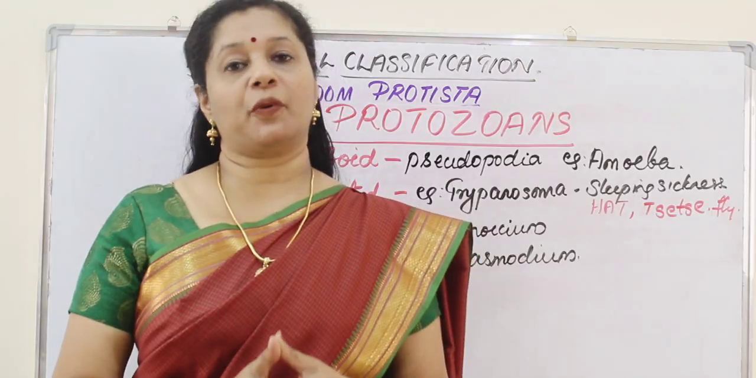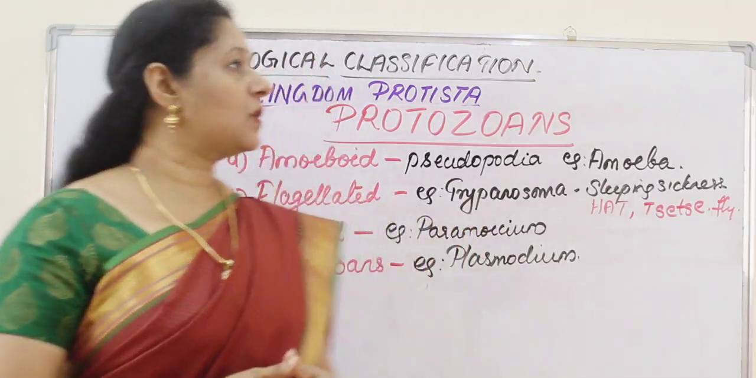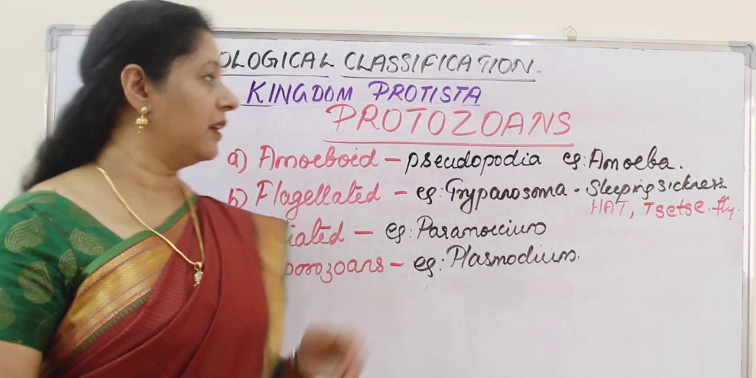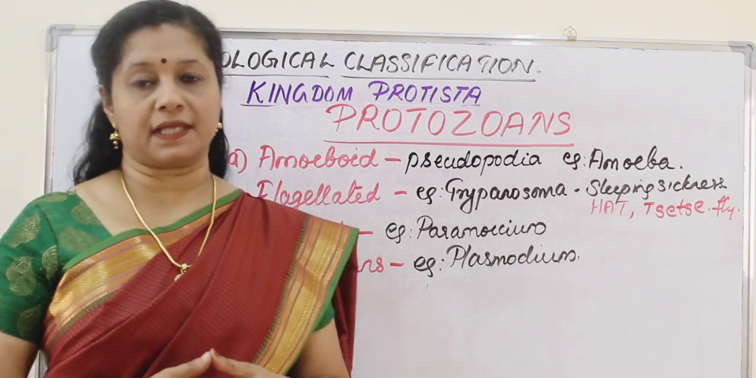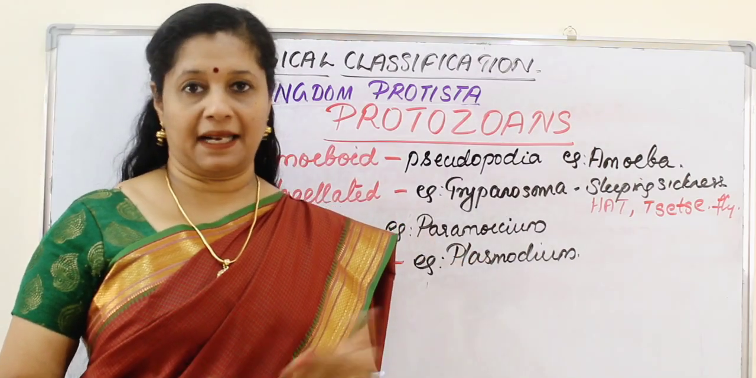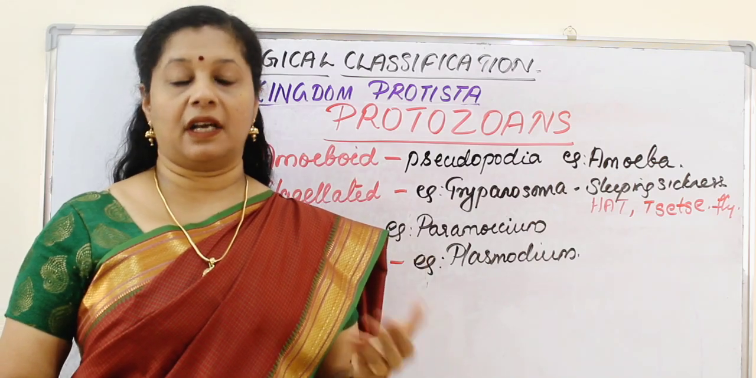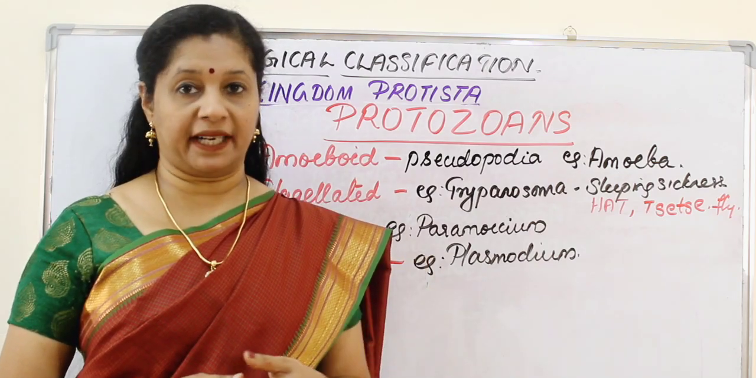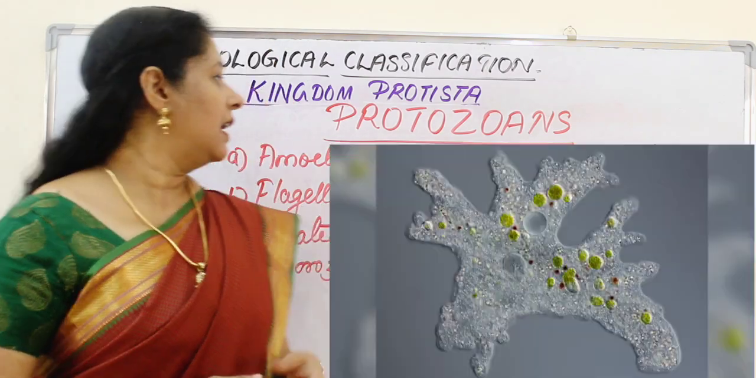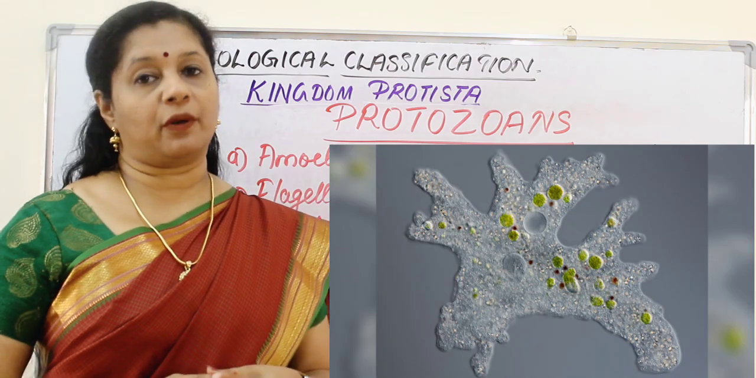The last group of protistans includes protozoans. Protozoans again can be classified into four. First is the amoeboid protozoans. These protistans are more animal-like. They are heterotrophic, and they can be either parasitic or predators on other organisms. Now the first group is called the amoeboid protozoans.